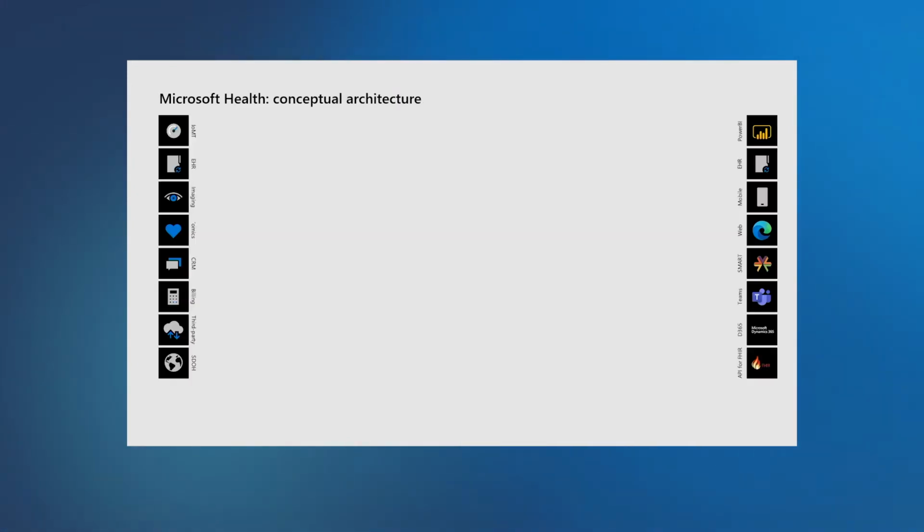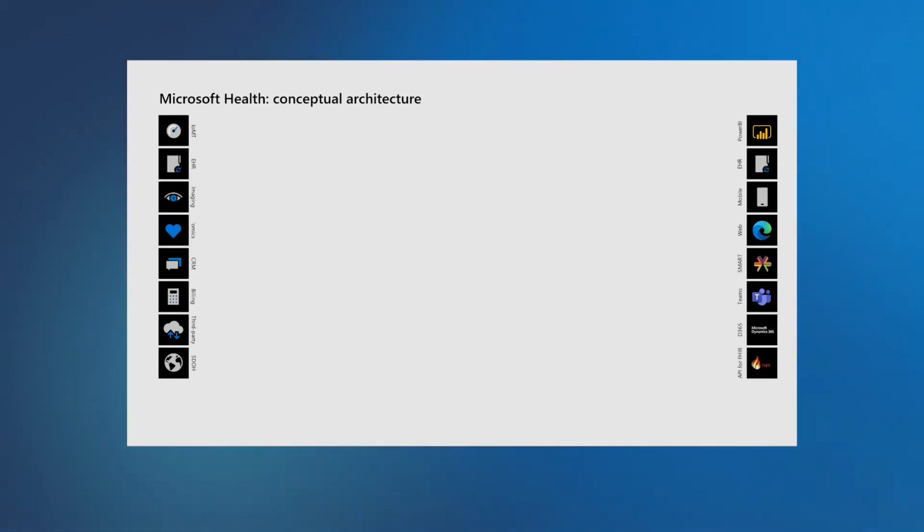But let's break it down a little bit. When we think about the architecture at a conceptual level, we have inputs on the left-hand side: the Internet of Medical Things, our electronic health records, imaging, data from our billing systems, our contact management, third party, or even social determinants of health. There's a plethora of sources of data that come in. And it's not so much that they go into the Azure API for FHIR specifically as a service or as a server, but they are part of a solution that people want to build.